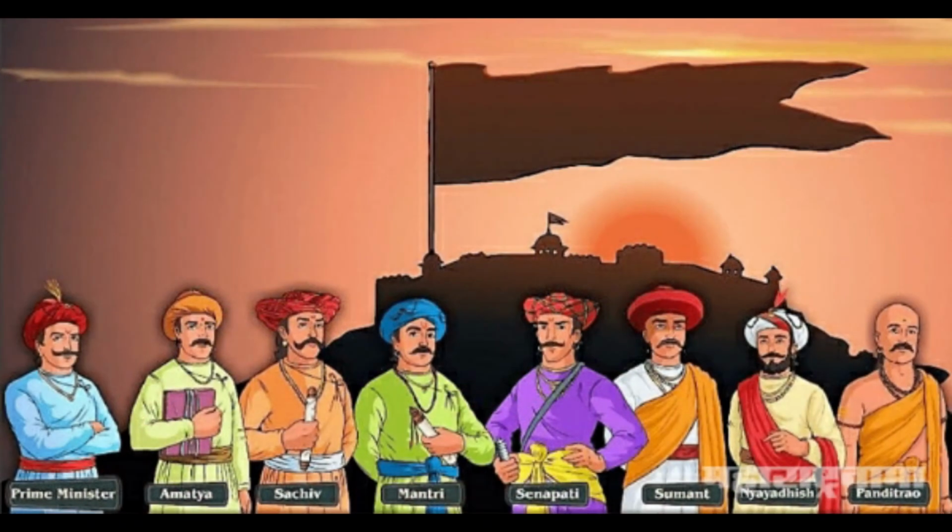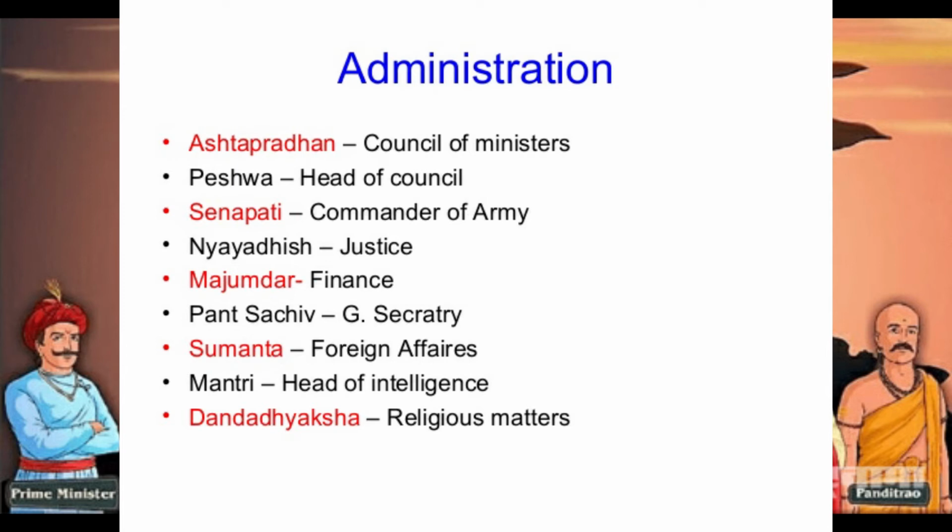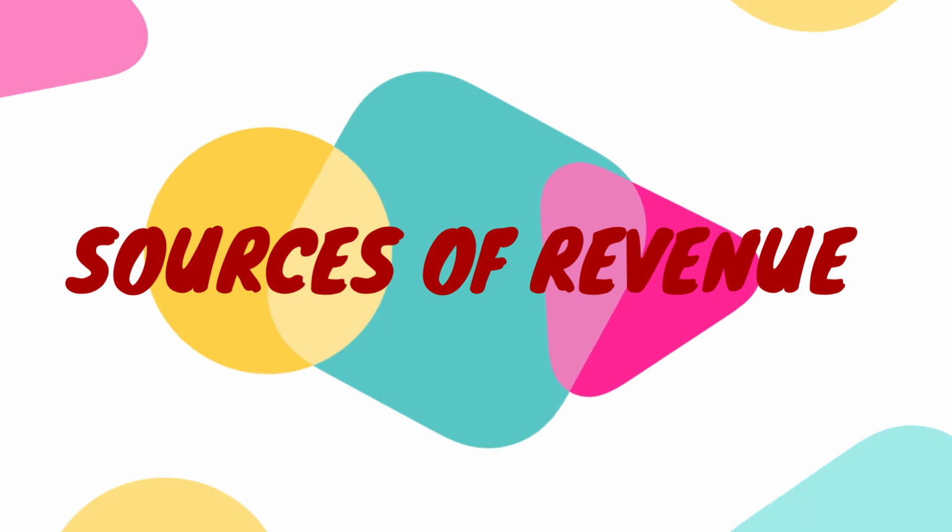His administrative system was largely borrowed from the administrative practices of the Deccan states. He had a council of 8 ministers called the Ashtapradhan to advise him. Now let us see the sources of revenue of Marathas.